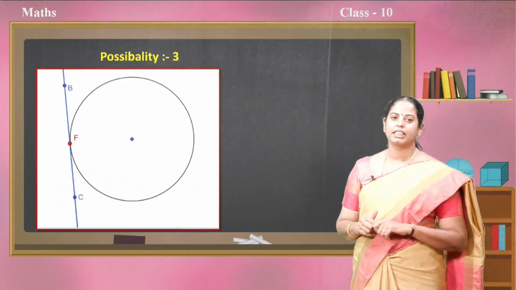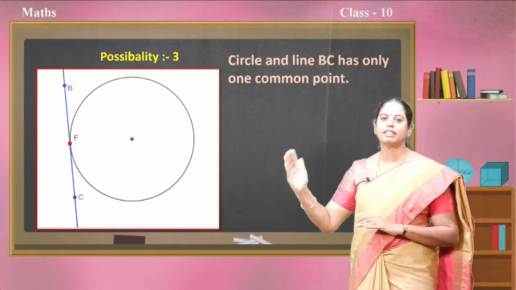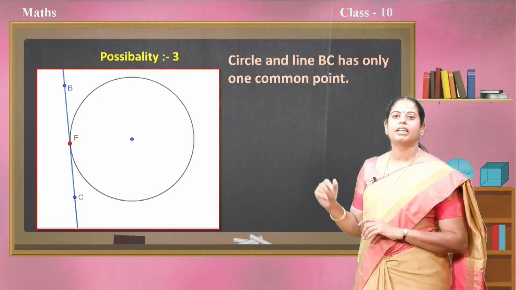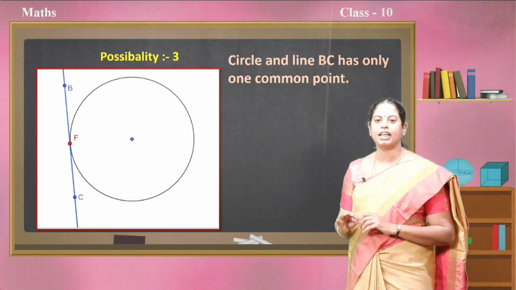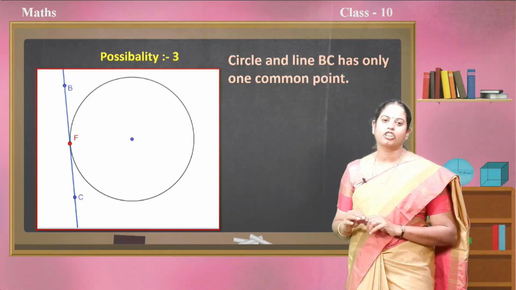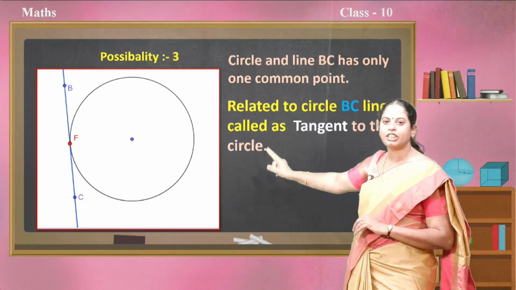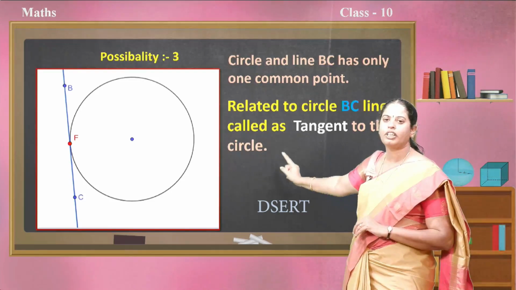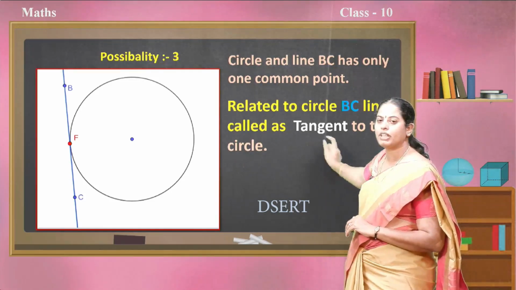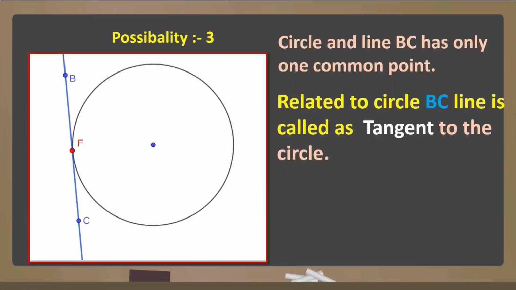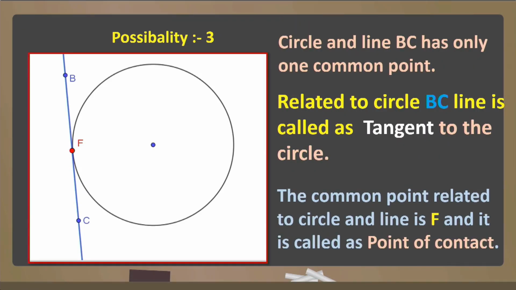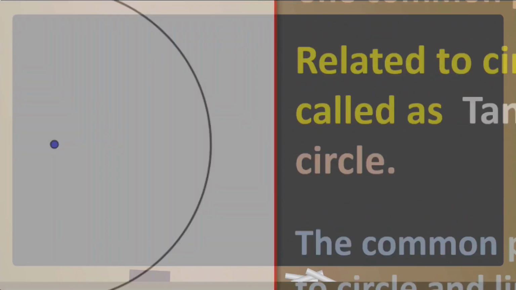One more possibility we have observed. As the line moves towards the circle, the line BC is touching the circle at only one point. That common point is F. Now it is called a tangent to the circle. BC is the tangent, and the common point where the line BC touches the circle, F, is called the point of contact.